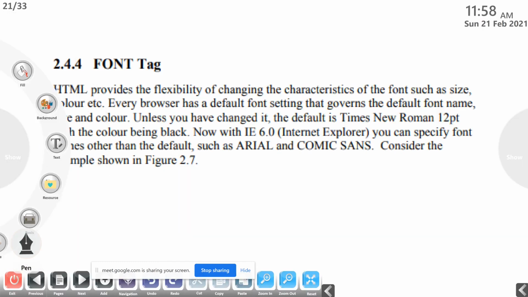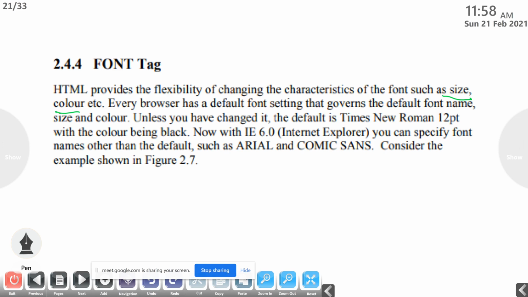Okay. The next one, font tag. HTML provides the flexibility of changing the characteristics of the font, such as size, color, etc. Every browser has default font settings that govern the default font name, size and color. Unless you have changed it, the default font is Times New Roman 12 point with the color black. This is the default setting.